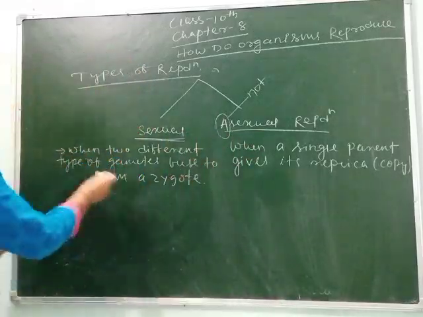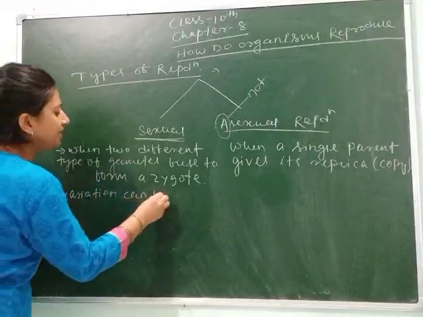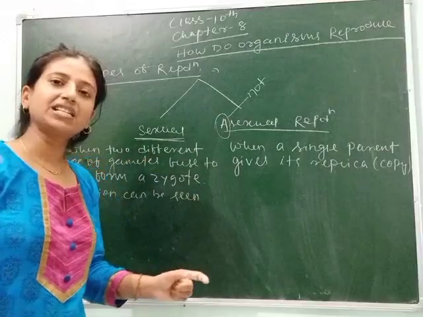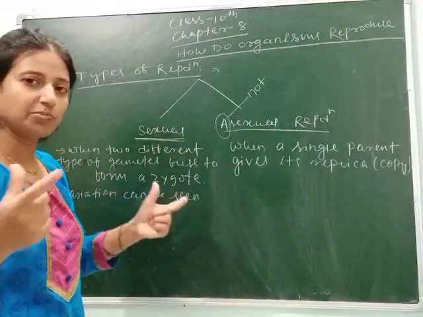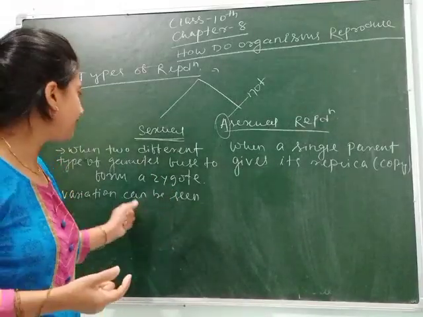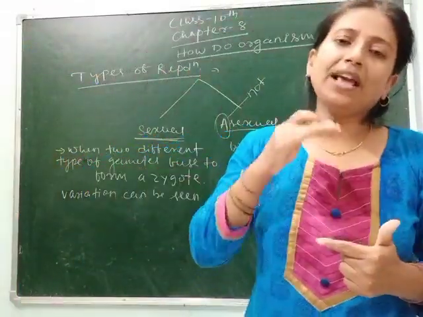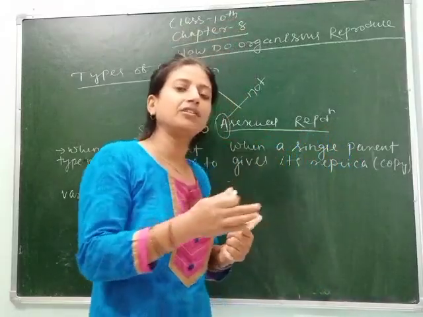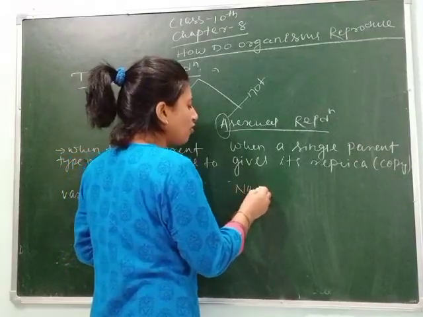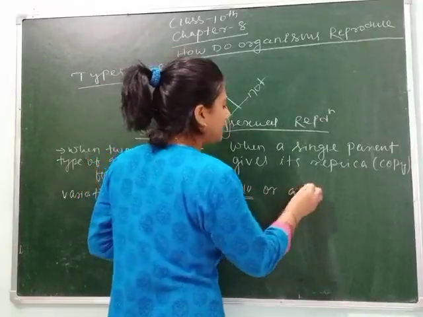So in sexual reproduction, variation can be seen. Why can variation be seen? I have discussed: because two different gametes come together, they bring different characters from two different parents. That's why during zygote formation they show some changes, and we can see variation in them. But in asexual reproduction, as a single parent is involved, an exact copy of DNA occurs, due to which the offspring can't bring any variation. So we can write here: no variation occurs, or sometimes a little variation can be seen.